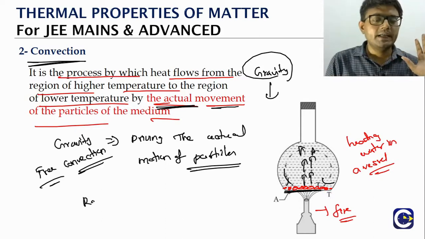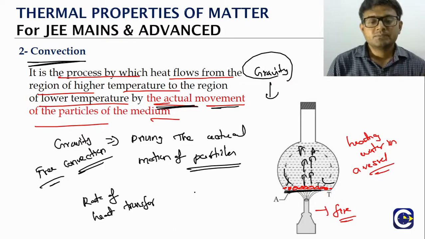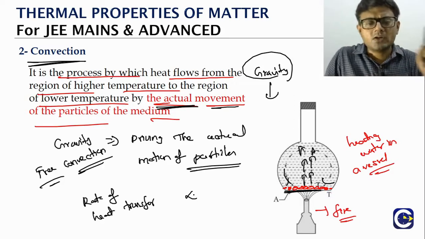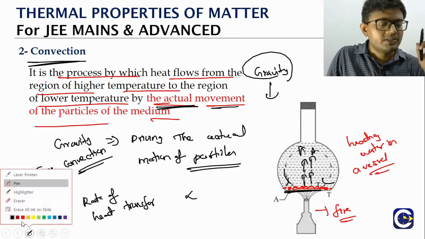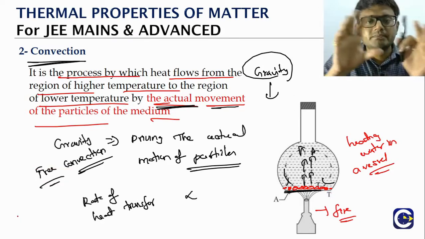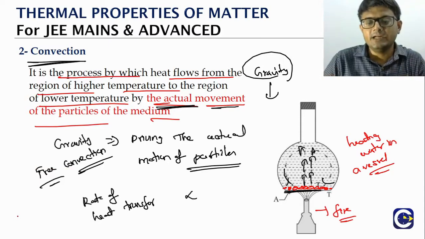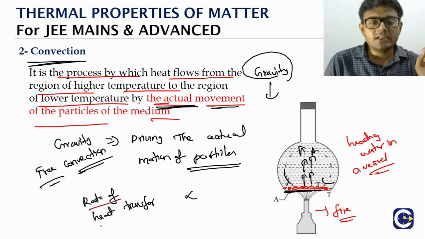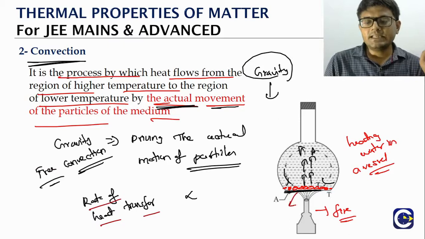Just because we are discussing convection, if you want to talk about the rate of heat transfer through convection, this study is a little bit complicated, but we'll just take a look at the very basic idea. So the rate of heat transfer here also, let's say this surface has a temperature T and the other has a temperature T dash.